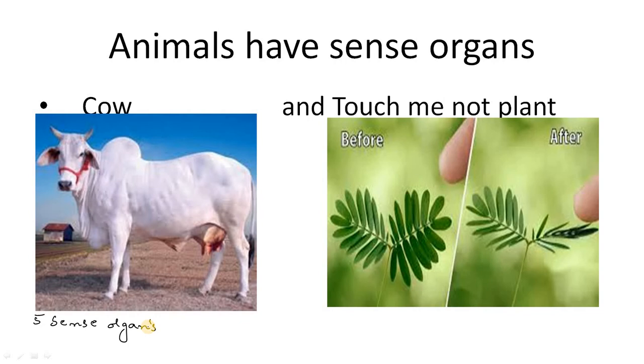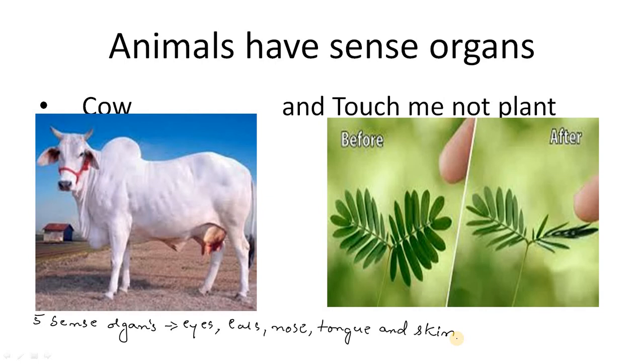They are eyes, ears, nose, tongue, and the last one is skin. Right? There are 5 sense organs for human beings in general.